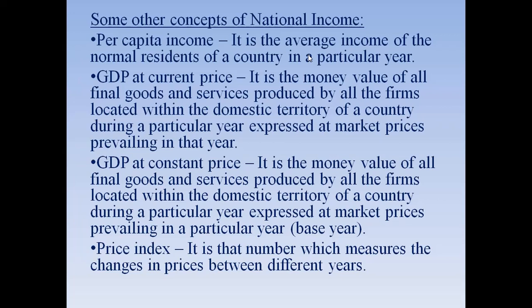But if GDP is calculated according to the base year or the base price, that is known as GDP at constant price. Thus you get the concept of nominal GDP and real GDP.